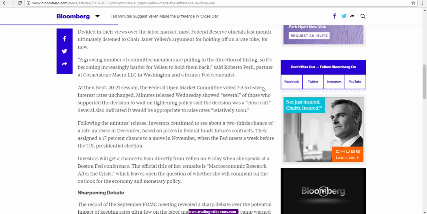Prior to the meeting minutes that got released, we did hear some Fed officials talking about it in their speeches. So a lot of the price move was actually priced in. Now we have actually seen the Fed meeting minutes, which also suggests that at this point the lean has shifted from leaving it unchanged to actually increasing the interest rates. So that is a positive development for the US dollar.